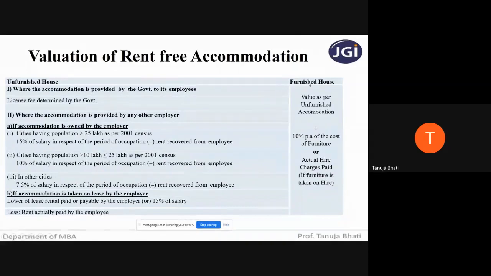Now, why did we not consider the furniture? Because no information about furniture is given here. So if nothing is mentioned about furniture, obviously it is an unfurnished house.